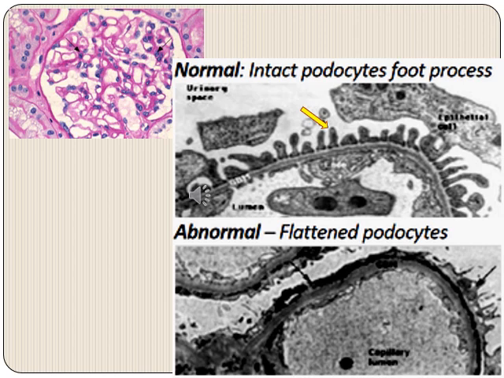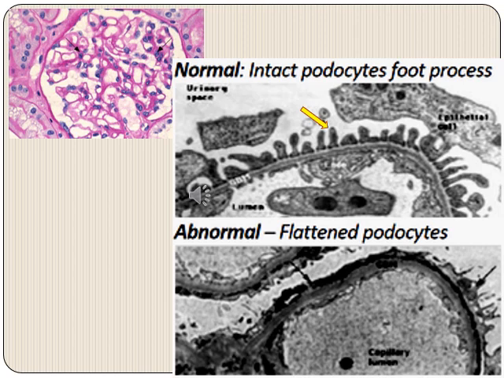In the left upper corner of this slide, we have the microscopic appearance of minimal change disease. As you can see, the glomerulus is absolutely normal, and the main diagram, which is occupying most of this slide, is an electron microscopy picture of minimal change disease. In the upper half of this diagram we have normal podocytes along with glomerular basement membrane for comparison, and in the lower half we have the picture from a patient with minimal change disease.